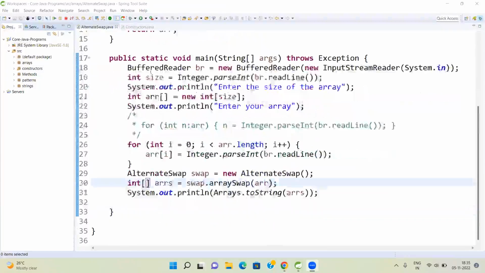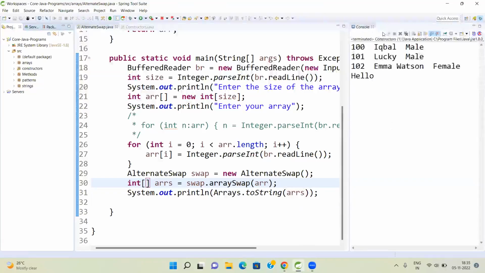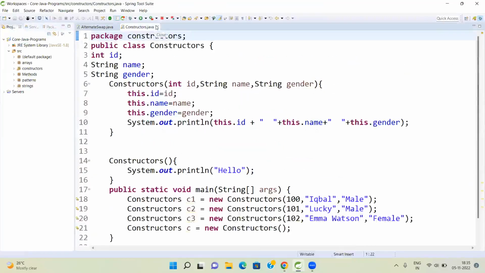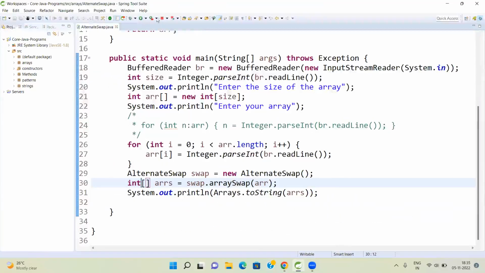I am taking input from the keyboard and converting each element and storing it in an integer array. But whenever I run it, nothing comes. One minute. Run that program. Earlier something was coming, sir. This one is constructor.java, its output is showing. Okay, I'm stopping it.